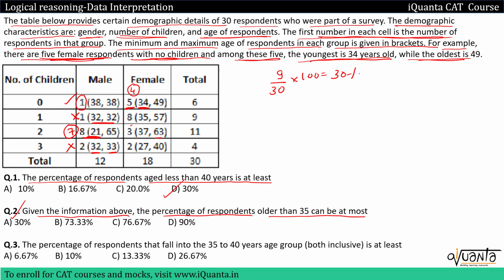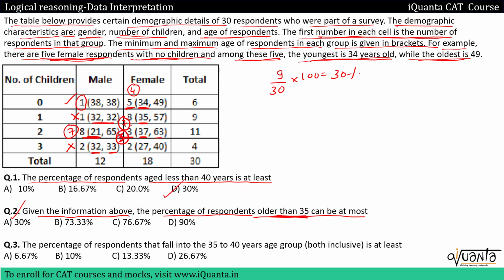Next group, I will take only one female having age equal to 35, and I'll take the rest 7 females from here having age more than 35, because I cannot take a person having age equal to 35. We are looking for older than 35. Next group, I have 3 people, youngest of them is 37 years old. So definitely all of the people in this group will have age more than 35. So I'll take all 3 from here.